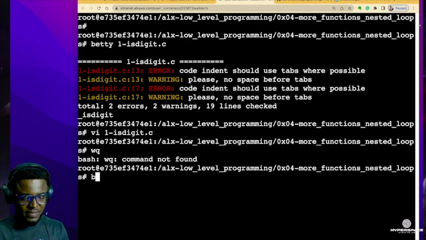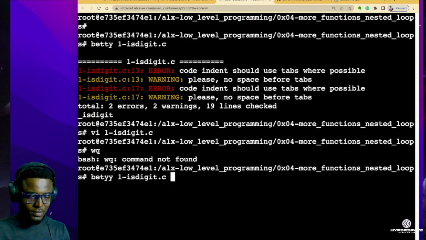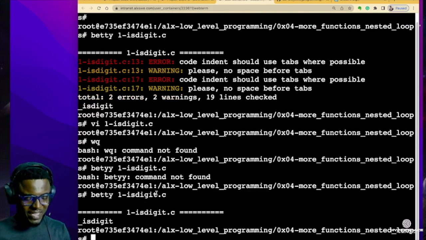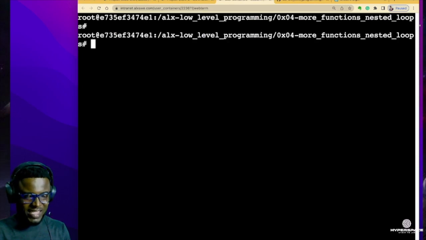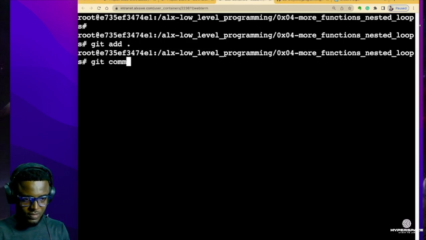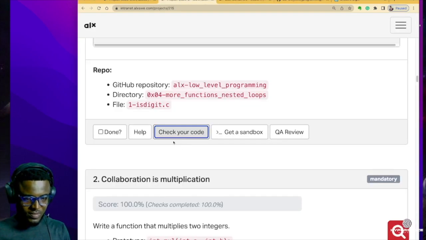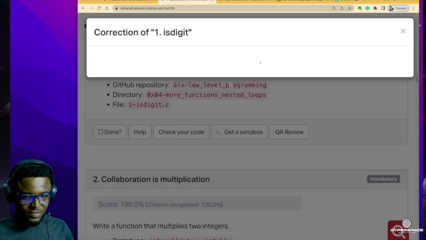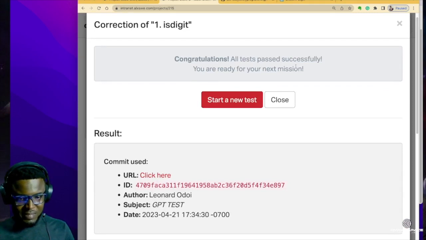Wonderful. So let's Betty our file one more time and see what we have. Sorry, we got the spelling of Betty wrong there. So let's correct that. And then Betty our file. What do we have? As you can see, our code is compliant to Betty. Let's clear our screen one more time. Let's git add, commit it to GitHub and push and see what happens when we run our checker. I'm gonna run my checker one more time and let's see what happens. Congratulations, all tests passed successfully.